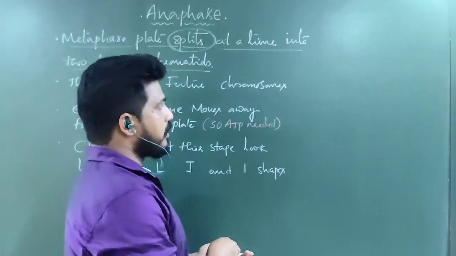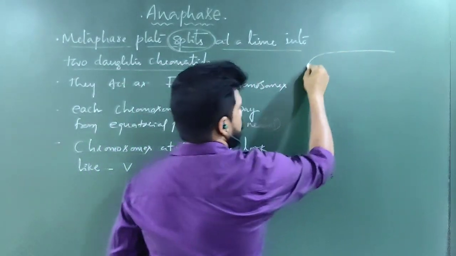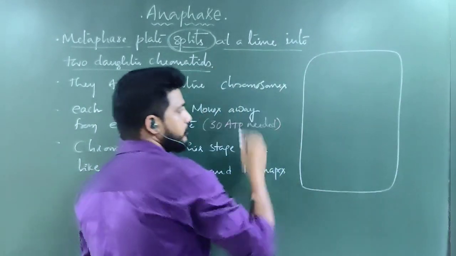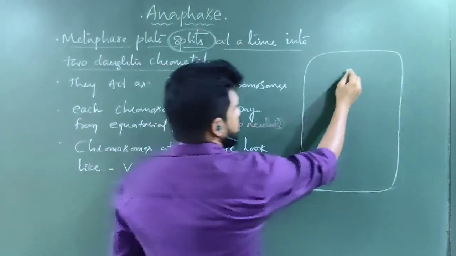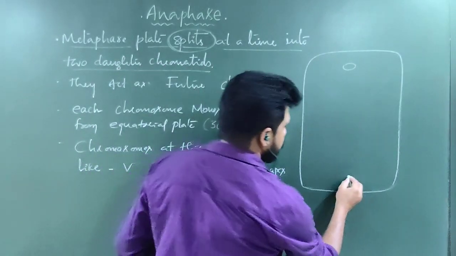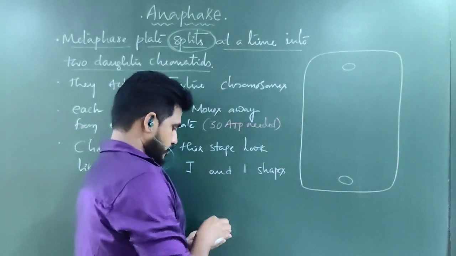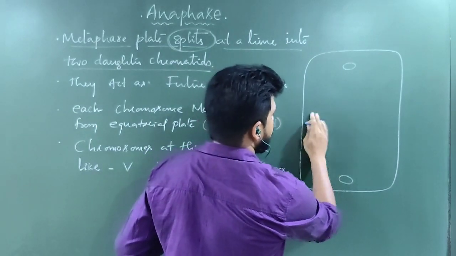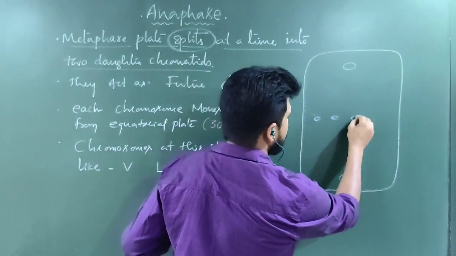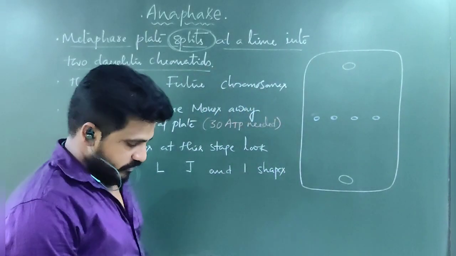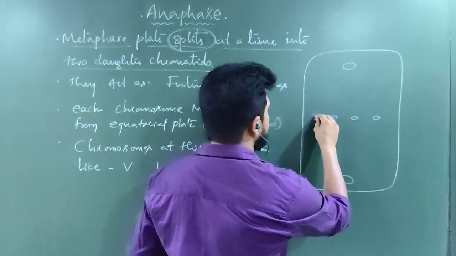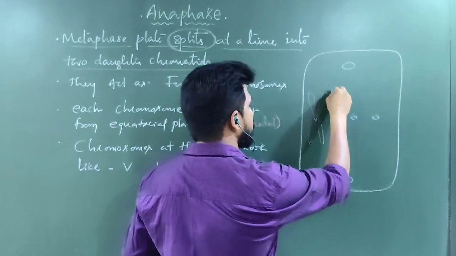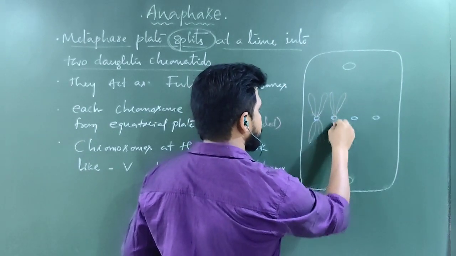Let me explain clearly here. So I am going to take a cell to show the changes that occur here. This is a centriole, this is a centriole. If you think this is the equatorial plate, at the equatorial plate what will be there? Centromeres will be there. From this centromere, these are the arms of the sister chromatids. They are the sister chromatids.